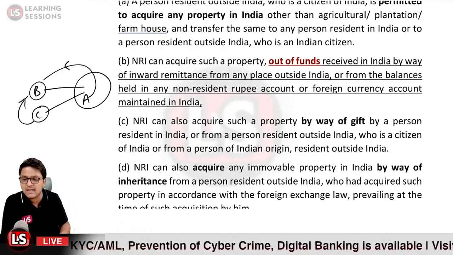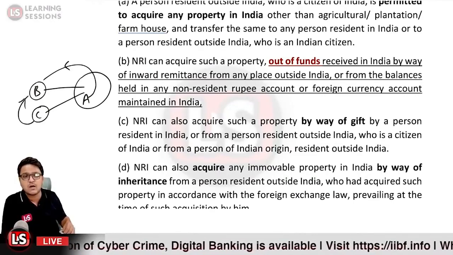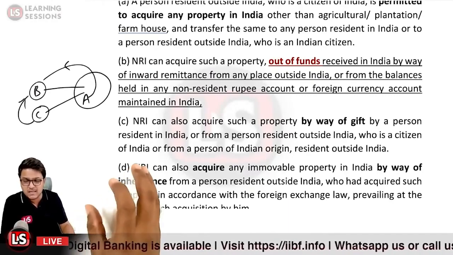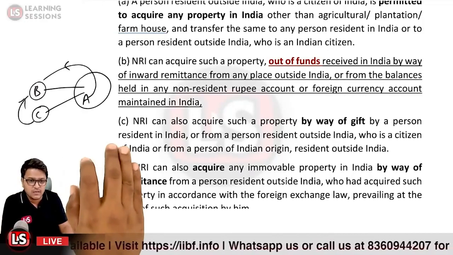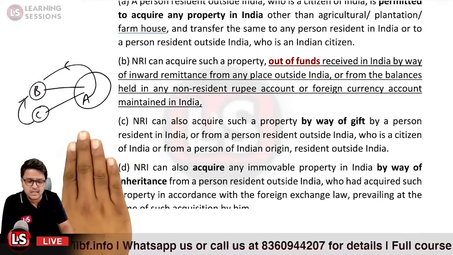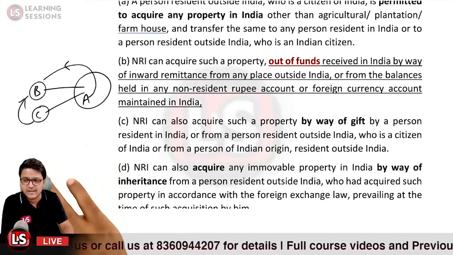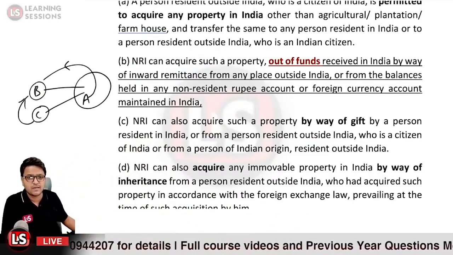Let us suppose his parents or grandparents were here in India and he is resident outside India. Or it may be the case that his parents are also living outside India. Those are also NRIs, but they are residents of India. In that particular case also, the property can be acquired by the person who is an NRI but a resident of India by way of inheritance.